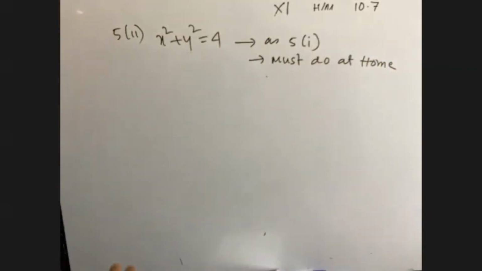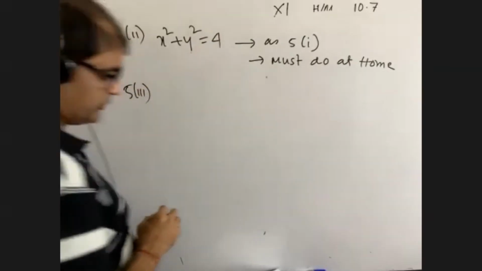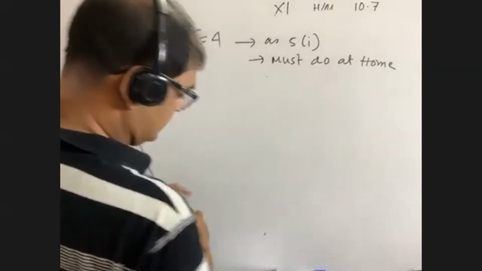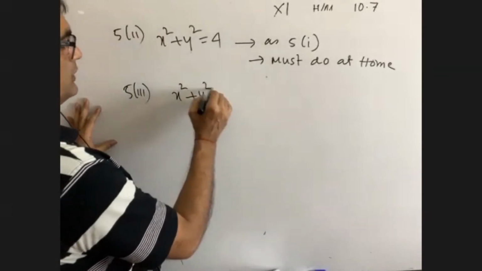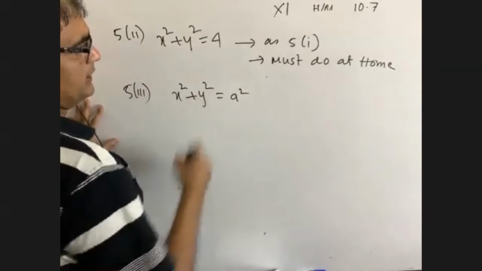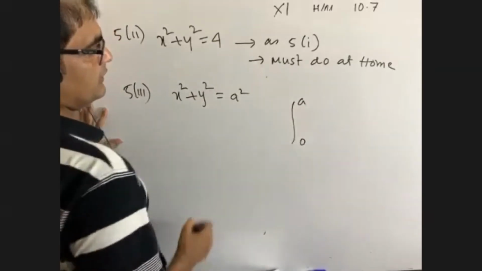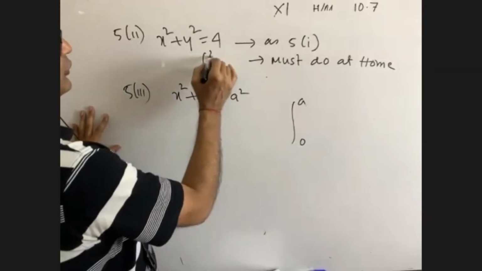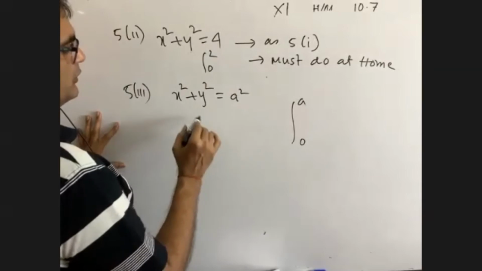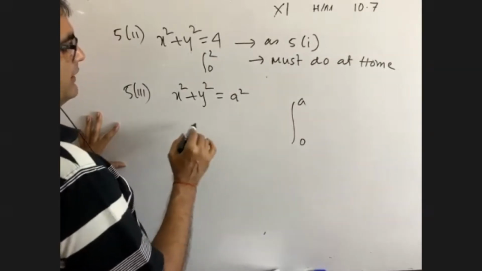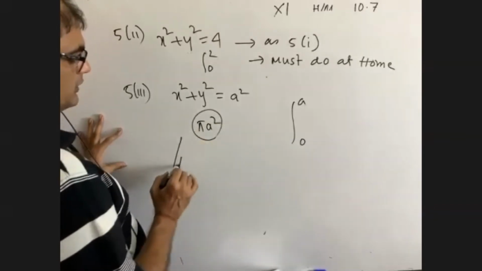Question number 5.3. Find the area bounded by the circle, same thing, x square plus y square equals a square. Here the limit will be 0 to a. So its area will be what? Radius is a, so pi a square. It is also homework.